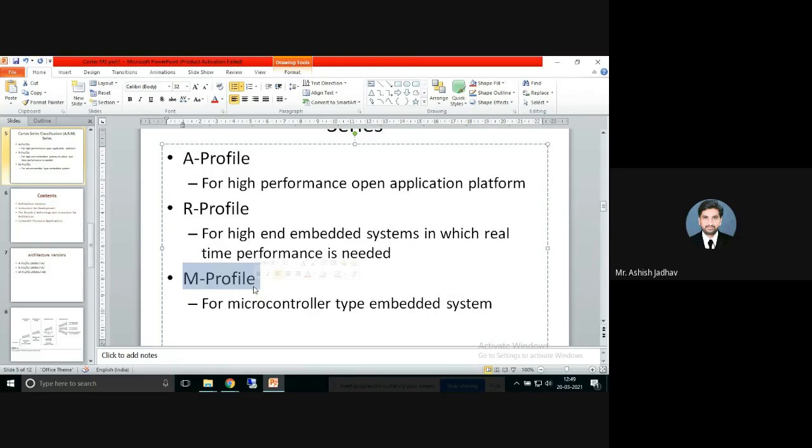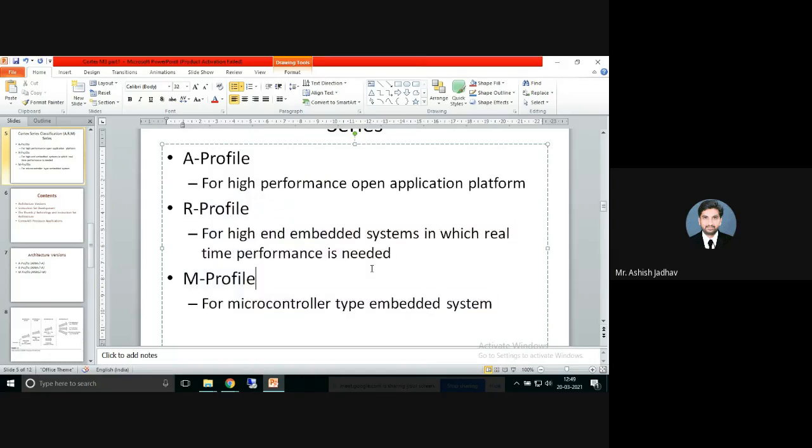So in order to reduce the battery consumption in smart watches, or in, let's say, mobile phones, I will prefer M profile microprocessors, right? हे झालं दुसरं एक्झाम्पल.